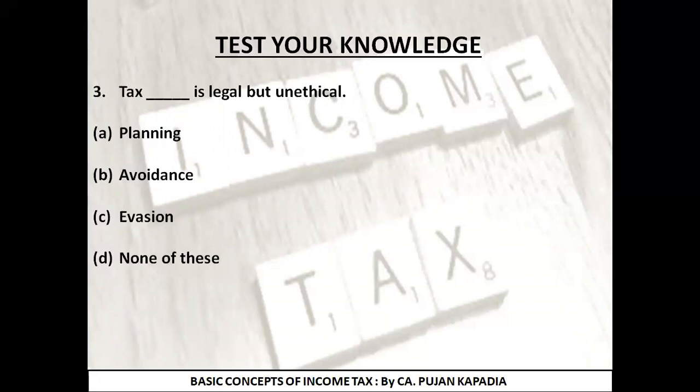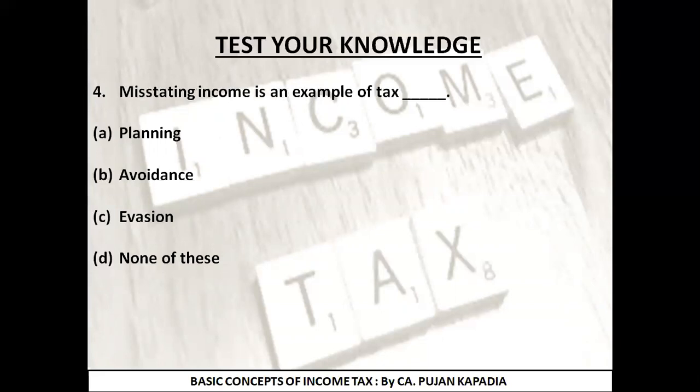Third question: which is legal but unethical. We studied tax planning, tax avoidance, and tax evasion, of which there was one point, tax avoidance, in which I told you that it is legal. There is nothing wrong legally, but it is unethical, which is not correct morally. As a result, the correct answer of this is option B, tax avoidance.